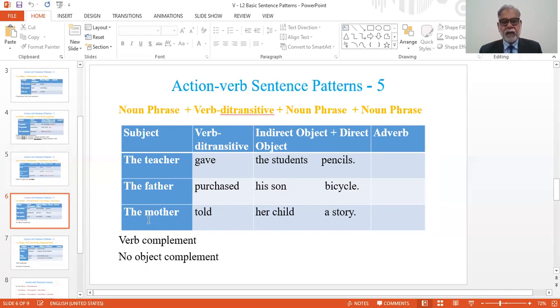Third example, the mother, subject, told, verb, her child, indirect object, a story, direct object. Same is the case with this example, that these two objects complement verb and no object complement is possible.